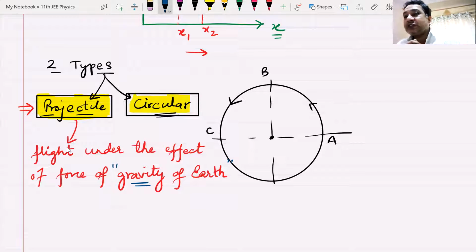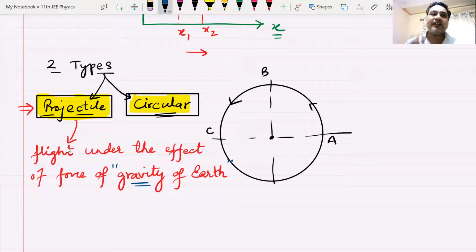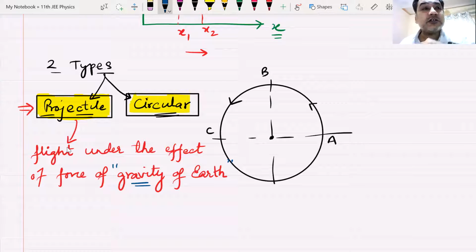We have done a ball thrown up. Yes, this pen, if it is falling down, or if we throw a ball up, that is also a projectile, beta. So if we are throwing a ball in air, it's going up, it's coming down. That is also a projectile because the only force acting on it is the force of gravity of Earth. A ball thrown up, coming down in a straight line, is also a projectile.